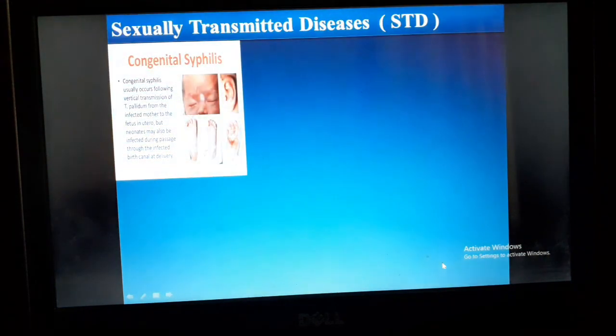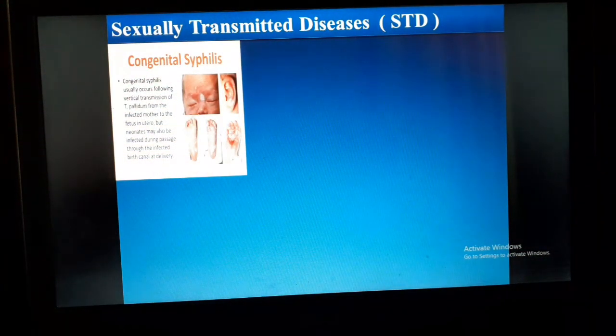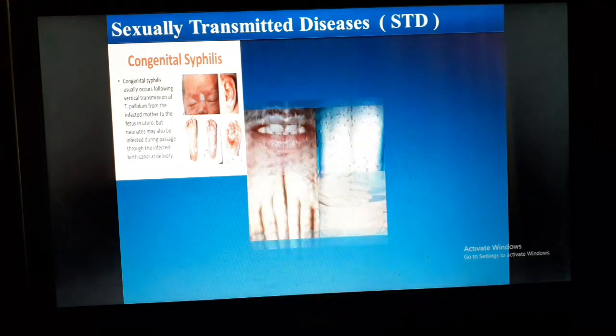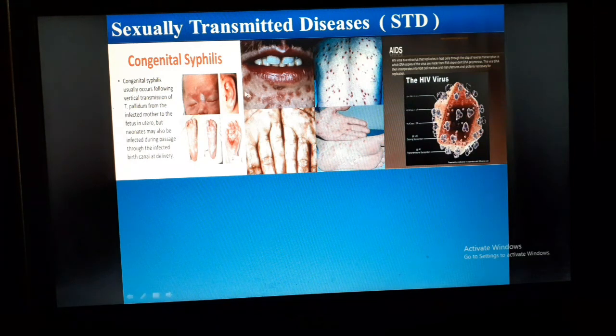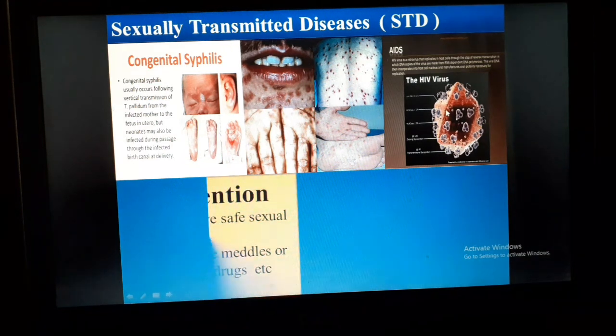Now we will watch some images of different types of sexually transmitted disease. Here is an image of congenital syphilis. Here is an image of gonorrhea, and here is the figure of the HIV virus.